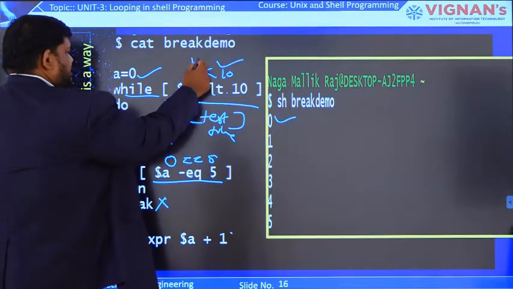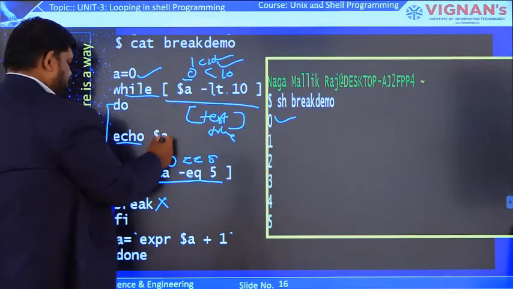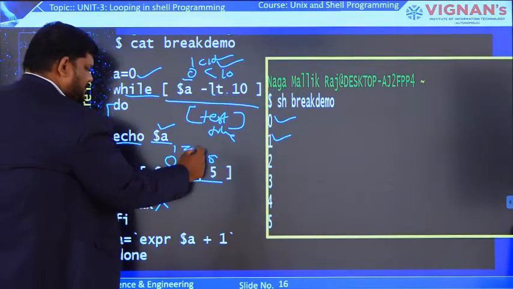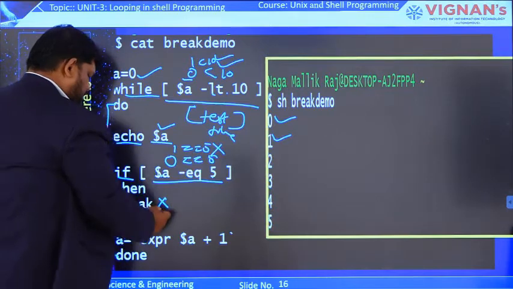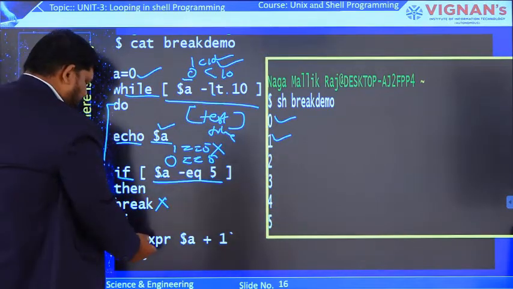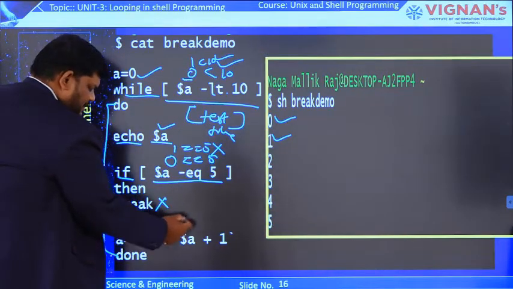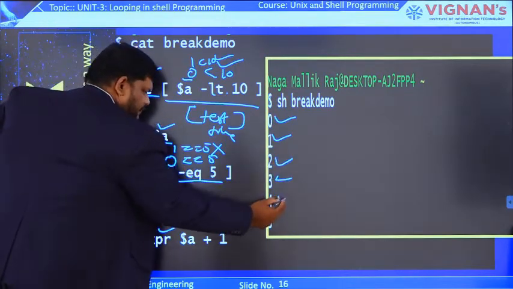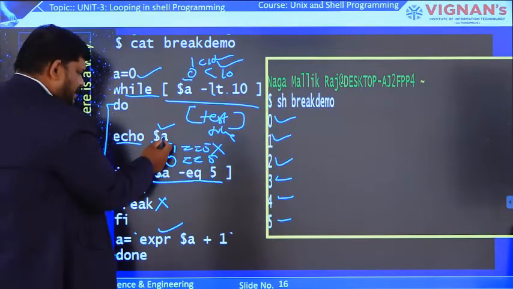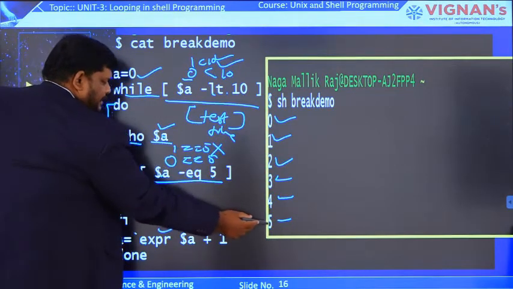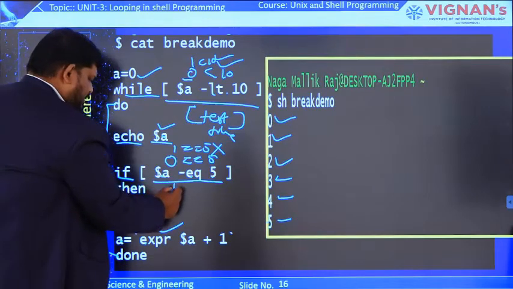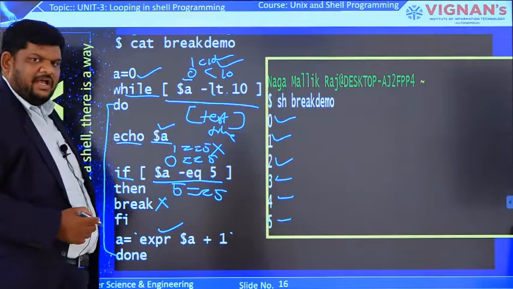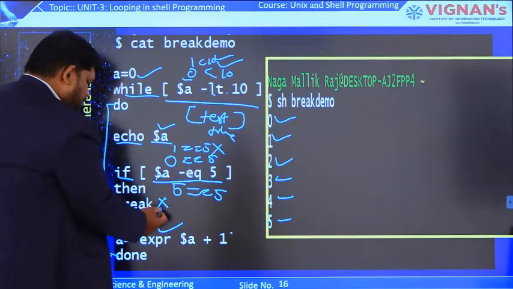Again it will check whether 1 is less than 10. The answer is true. Echo prints the a value, 1. Again it will check whether 1 equals 5. No, so break will not execute. After that the expression will be evaluated, so the a value is incremented by 1, like that 2, 3, 4, 5. Now assume the a value is 5. After printing it, check here: 5 equals 5? Yes, the answer is true, so the true statement will execute.